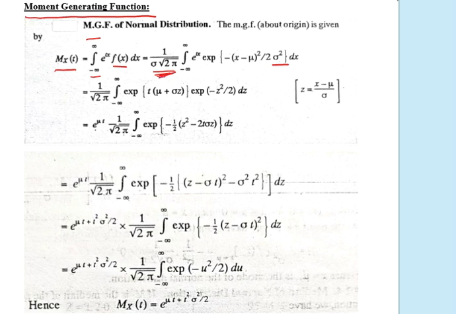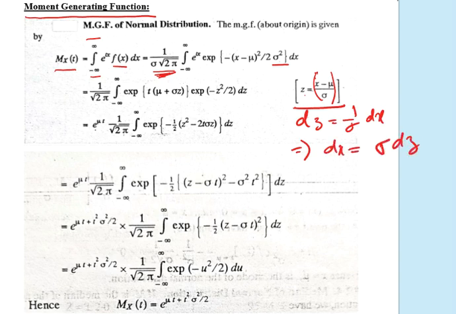Then we substitute z equal to (x minus mu) by sigma, which is a standard normal variate. If we differentiate, dz will be 1 by sigma dx, or if you cross multiply, dx equals sigma into dz.